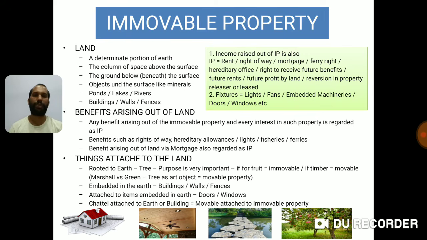Here a tree was used as an art object, and it was decided that in such cases the tree will be considered as movable property, because as I said in the very initial explanation, if the purpose of the tree is to get fruits, then it becomes immovable property. If for any other commercial purpose, then it becomes movable property. In Marshall versus Green case, the tree was utilized as an art object, so it is commercial purpose. Hence it was decided that such a tree is a movable property.